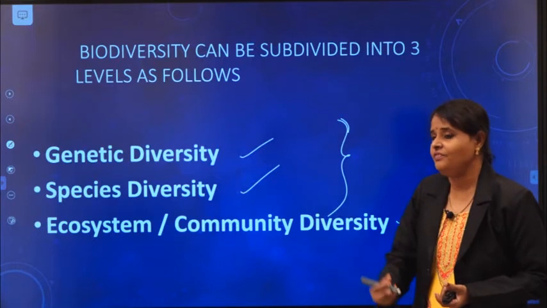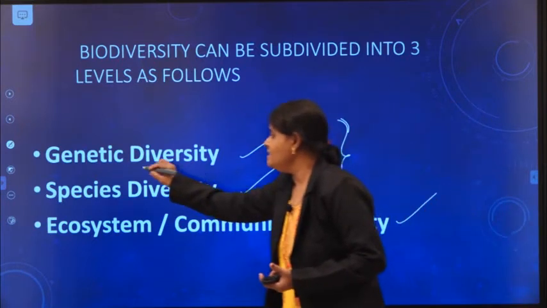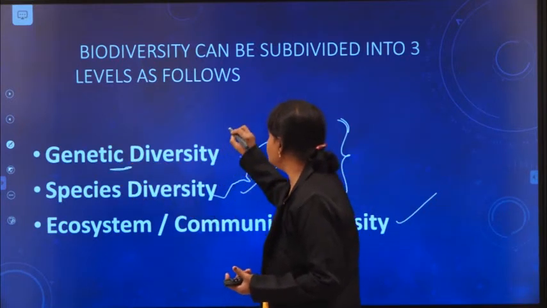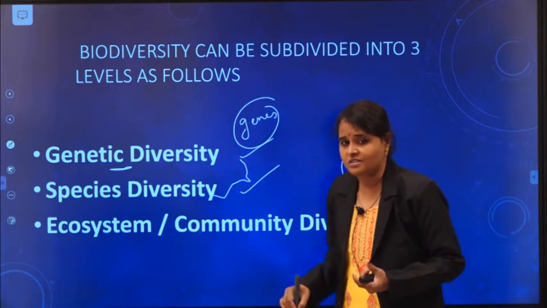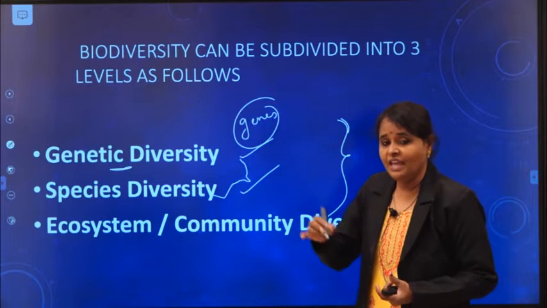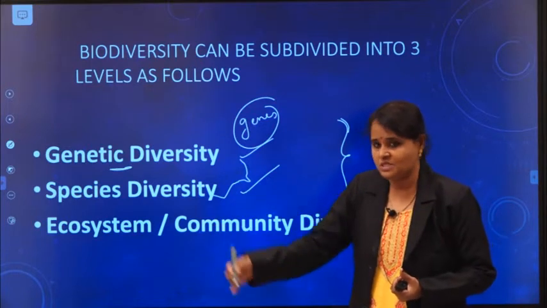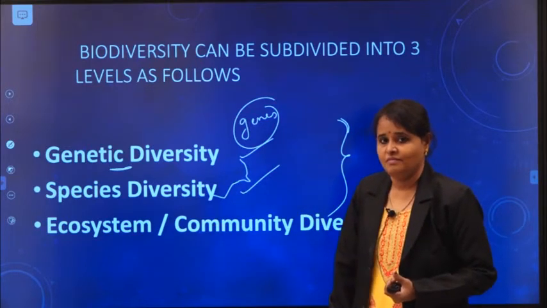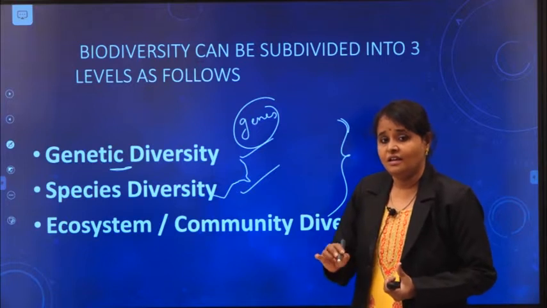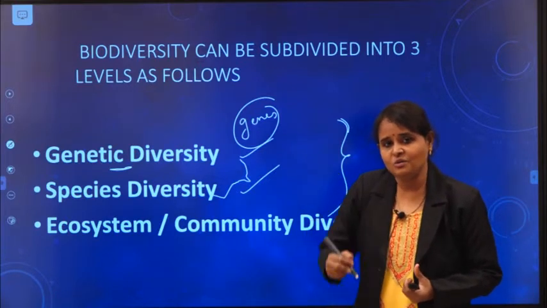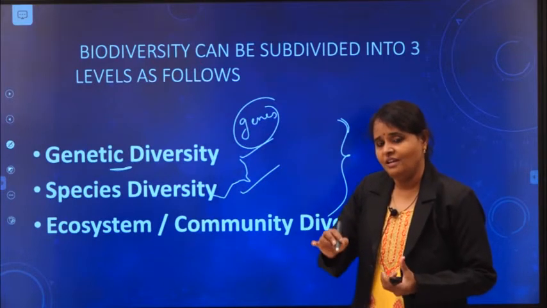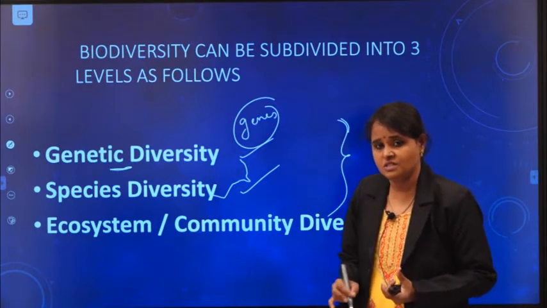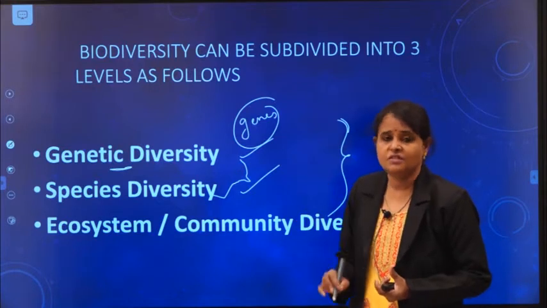The name itself indicates, you can see here, genetic diversity, genes. You can simply write one sentence for this, no need to learn. Variation of genes within the species. We see the characters with respect to genes. I will show the examples. You write variation of genes in the species, that is genetic diversity.